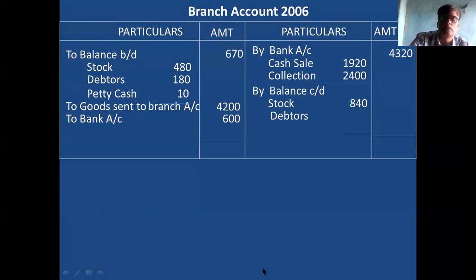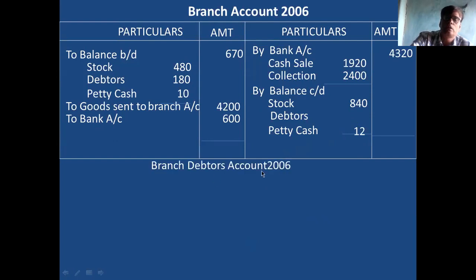Then the debtors closing balance is not given in the problem. And petty cash balance is 12 rupees. Opening balance and closing balance are given. And in the bank, petty cash expense is there. Debtors account closing is not given. So you open the debtors account.